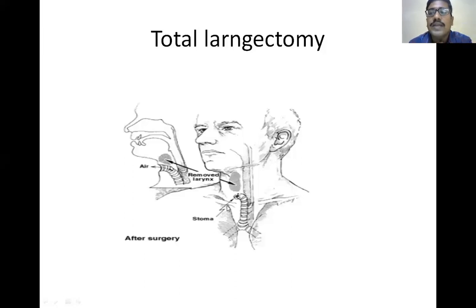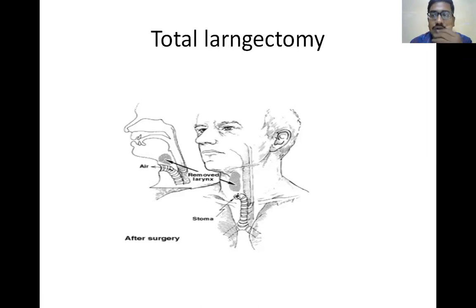So from the opening, the patient is able to breathe. In which conditions will we do total laryngectomy? We will do total laryngectomy in the case of malignancies of the larynx. In the malignancies of the larynx, we remove the total larynx and keep the tracheostoma outside, so the patient can breathe the air through the trachea directly.